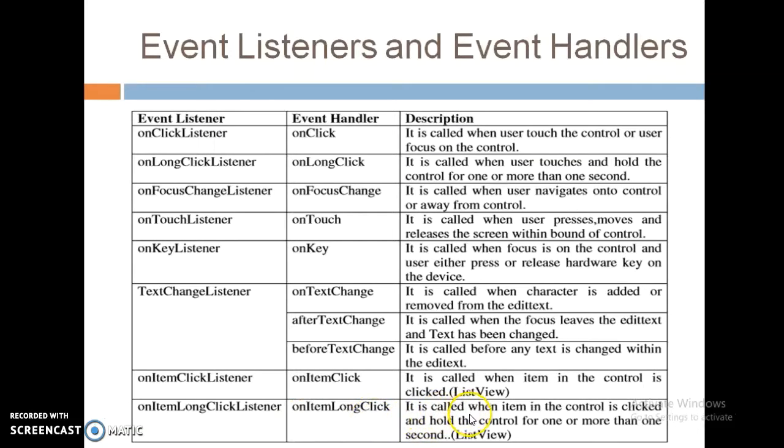It is called when an item in the control is clicked and held for 1 or more than 1 second, like from the list view or grid view. When a particular item is long clicked, then this event listener is registered and the corresponding event handler is called. So these are the various event listeners and corresponding event handlers.